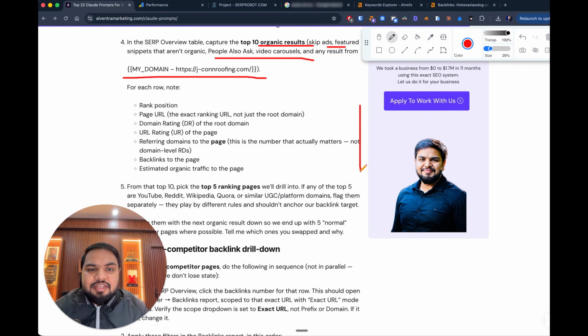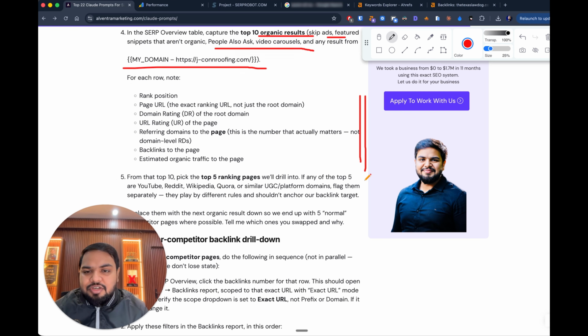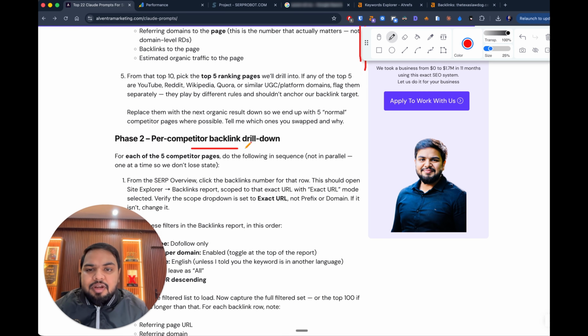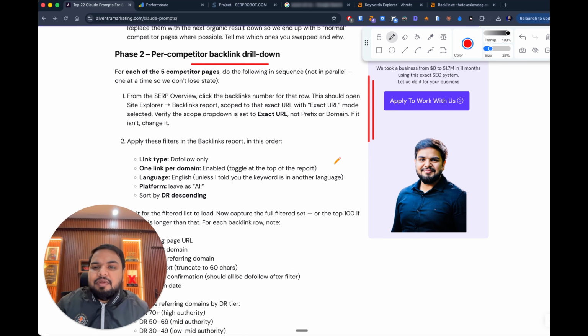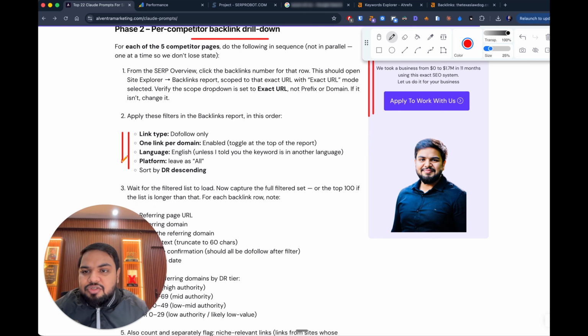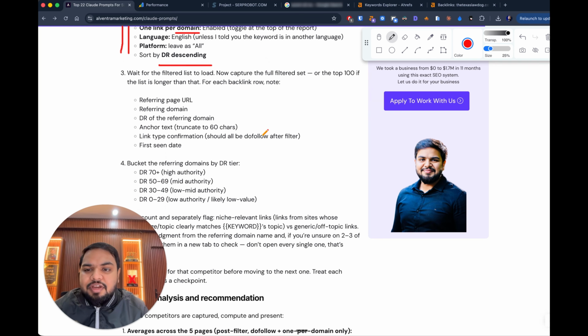For each row it's extracting all of this data from Ahrefs or from SEMrush, and then per competitor it's going to do a competitor drill down. These are some of the things it's going to apply: the link type has to be dofollow only, and one link per domain. Everything that we just did manually, Claude Cowork is also going to do the same thing for us, and then sort by DR and everything.